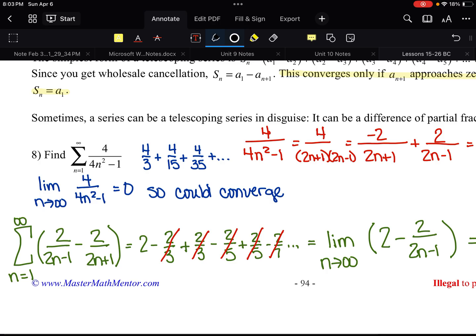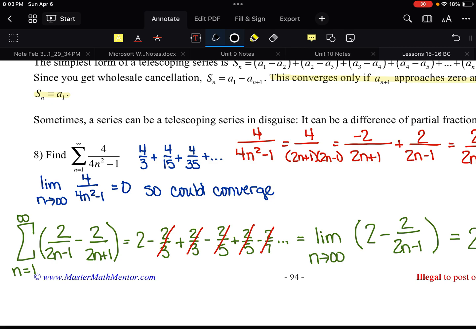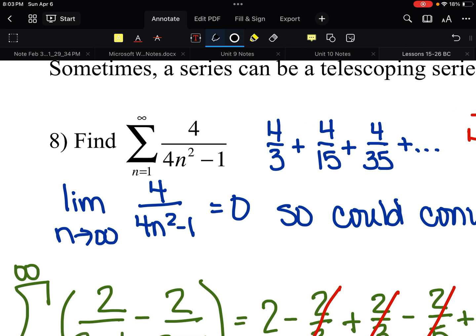Okay, what about these? You have one, it's number 11, I think, on your homework that is very similar to this one. That does not look telescoping. So this one is not saying does it converge or diverge. It's telling you find the sum. Tell me what those are all going to add up to. Don't tell me that they're going to add up to something. Tell me what it is.